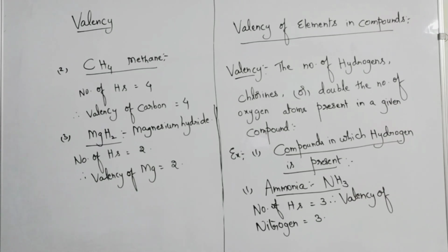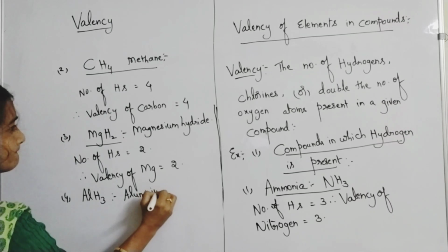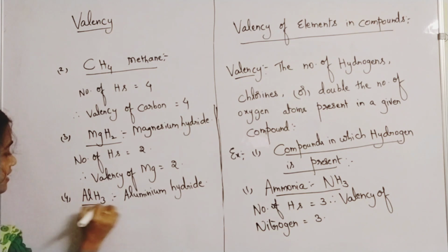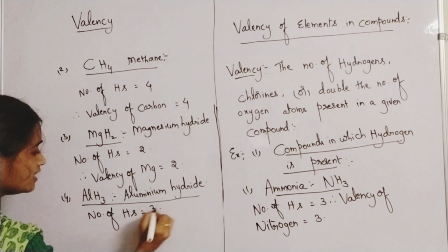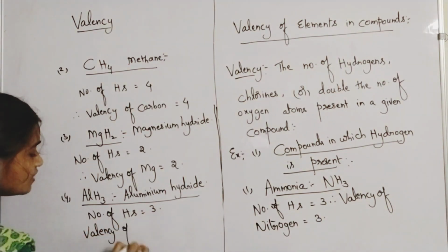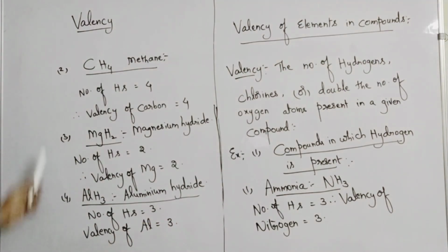Like that you can take aluminium hydride, AlH3. You can take the example of aluminium hydride. Here the number of hydrogens, how many are you finding? Number of H's are 3. Therefore, valency of aluminium is 3. Write all these examples, take a screenshot or pause the video and note down.